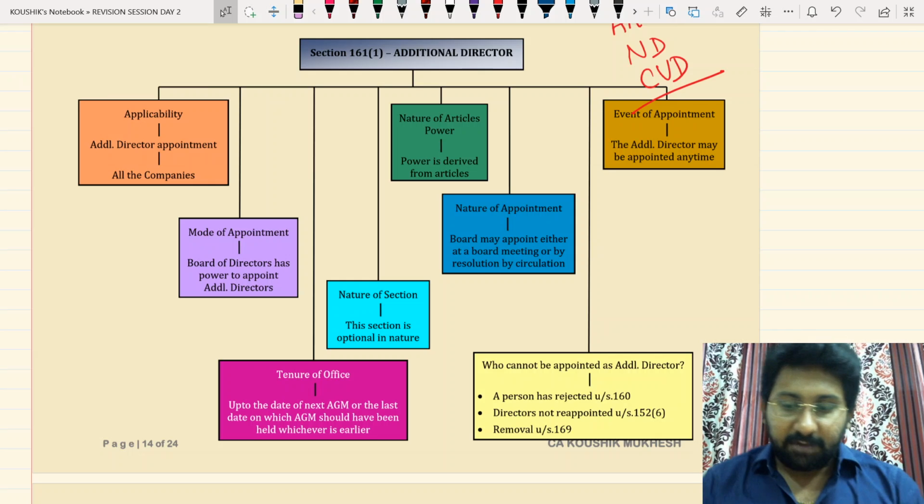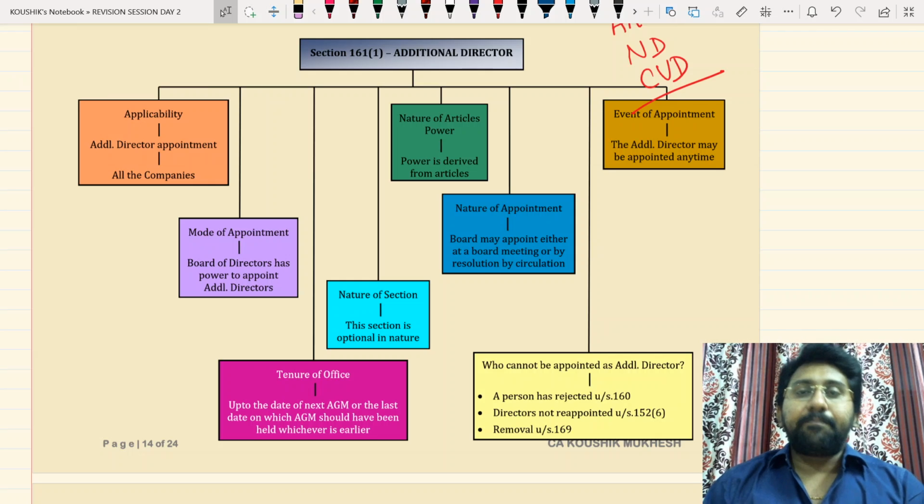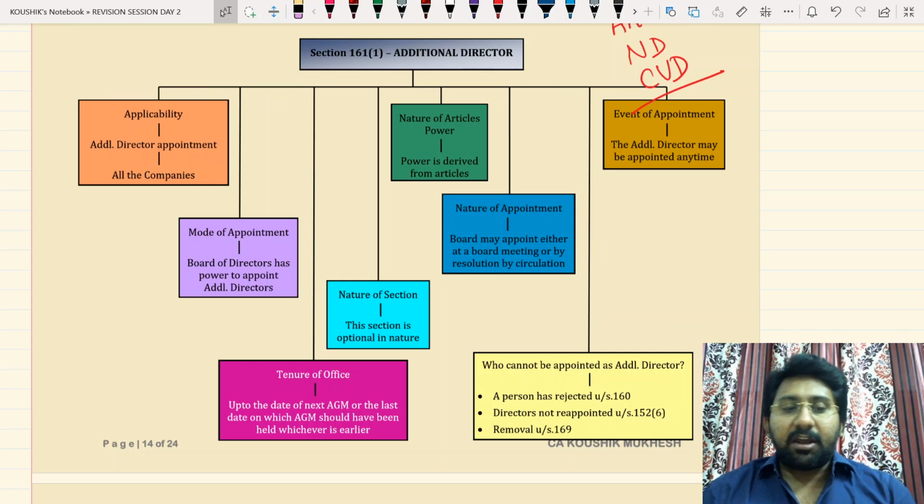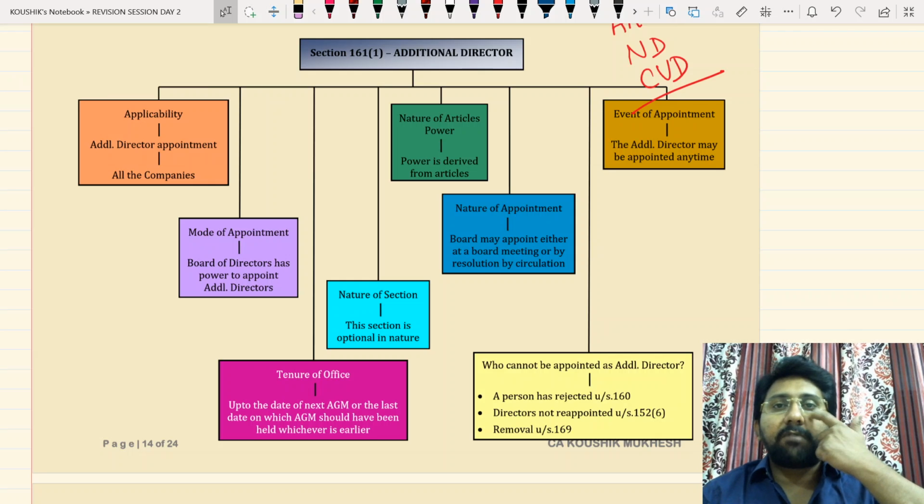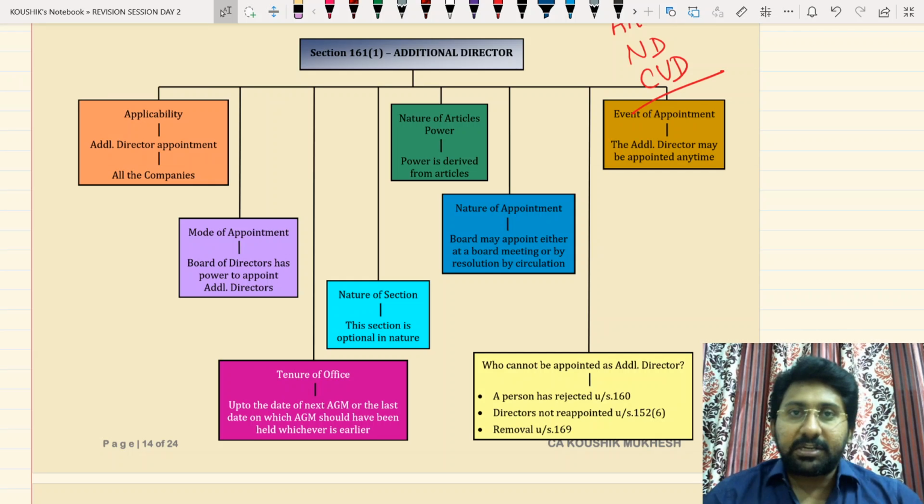Okay, so let us start with the concept. Additional director. So the additional directors, why they are appointed? Many reasons are there. Some reasons will be corporate urgencies will be there. All the directors may not be available at all the times in the company for authorization purposes or for execution purposes of certain documents. Therefore, one director should be always available, and that will be the additional director.